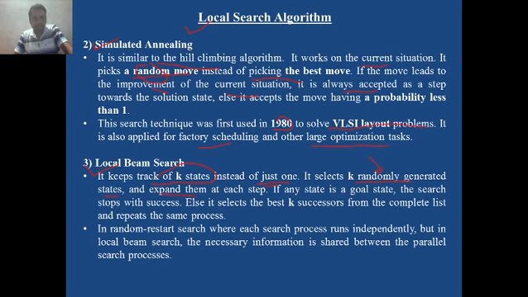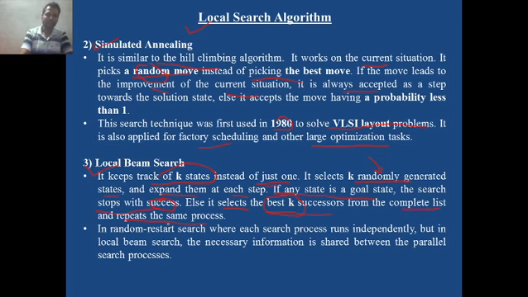It selects k randomly generated states and expands them at each step. If any state is a goal state, then the search stops with success. Success means the goal node is obtained. Else it selects the best k successors out of the complete list of successors and repeats the same process. That means expand them at each step, compare them and find the best out of them. So this is what local beam search is.